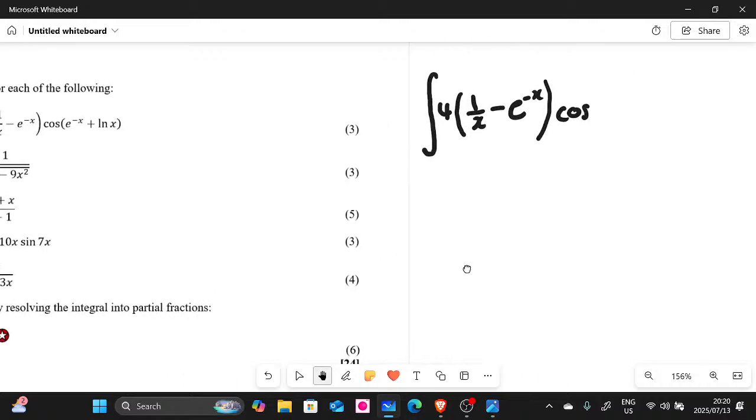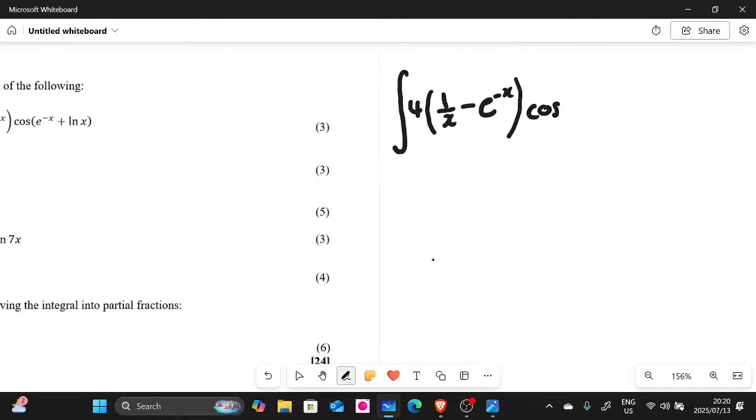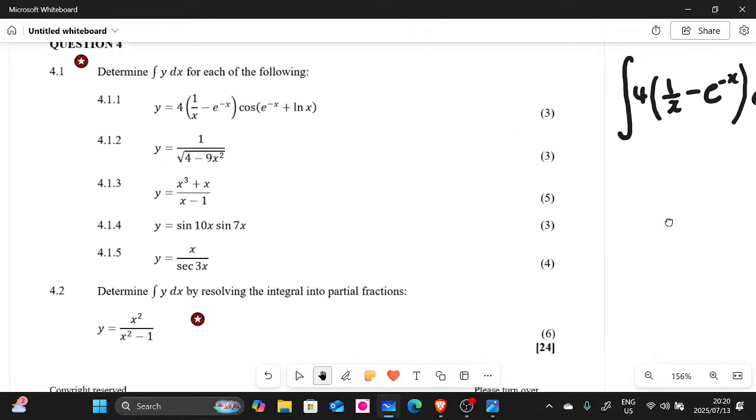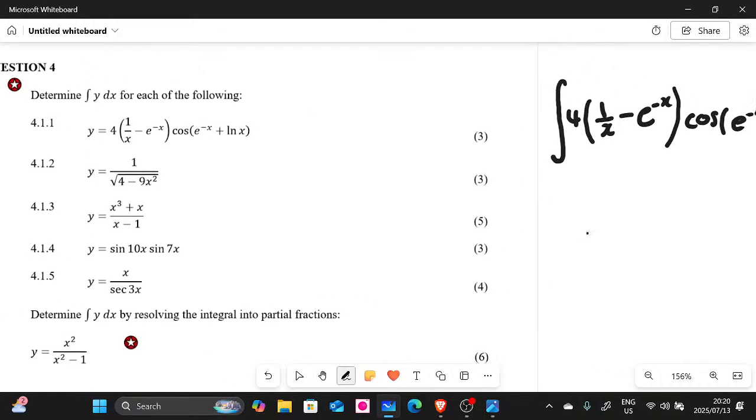Then we have an open bracket, we have e to the power of negative x, then plus natural log x. If we close this, it's gonna be dx, like that. Basically, this is the question for 4.1.1. I'm just gonna write it on top here, 4.1.1. All right, I hope everyone can see that.